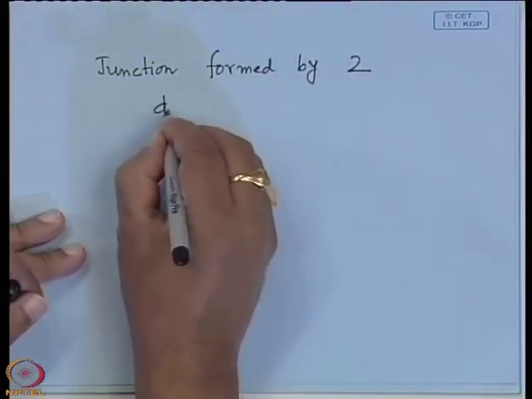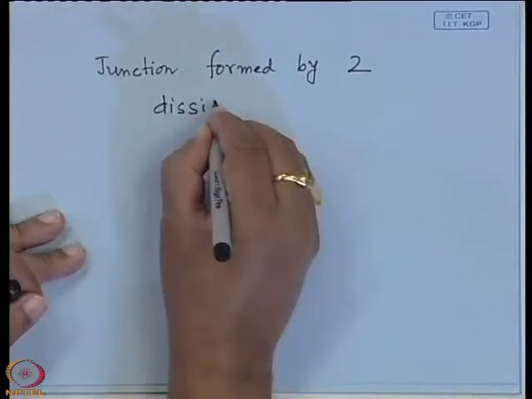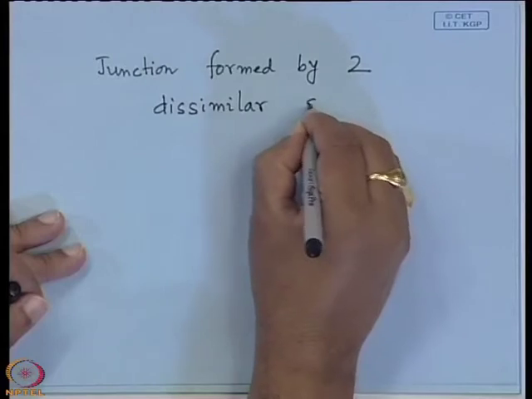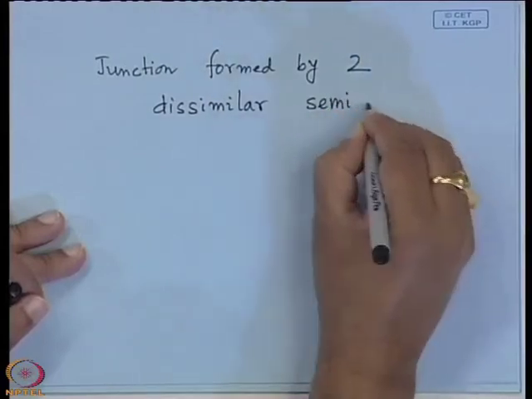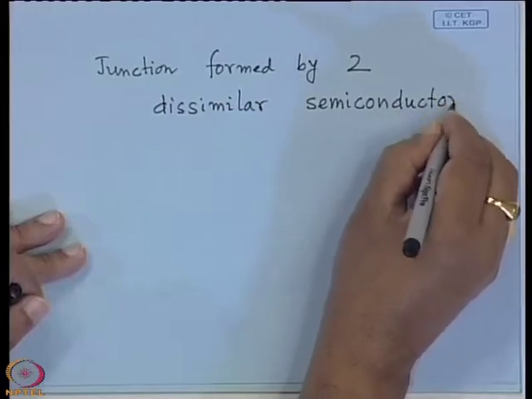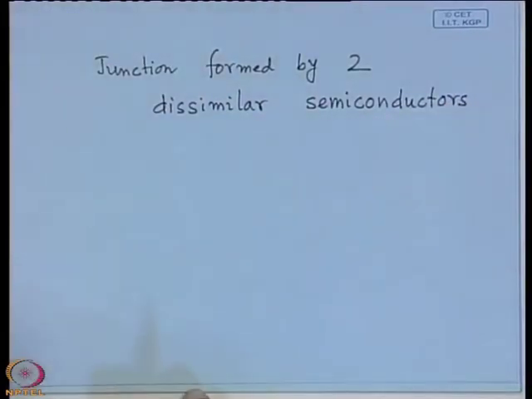Two dissimilar semiconductors. Okay. Dissimilar means the band gap is different; obviously dissimilar means the band gap is different for the different materials. Okay. A silicon p-n junction is not a heterojunction, it is basically a homojunction.